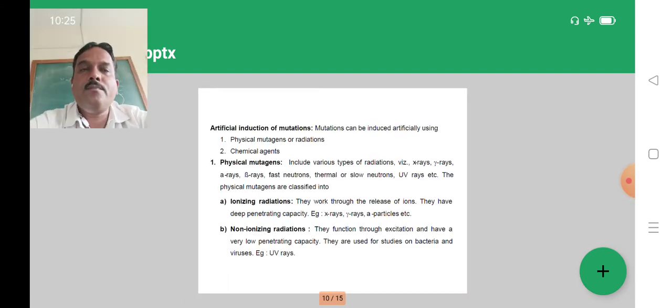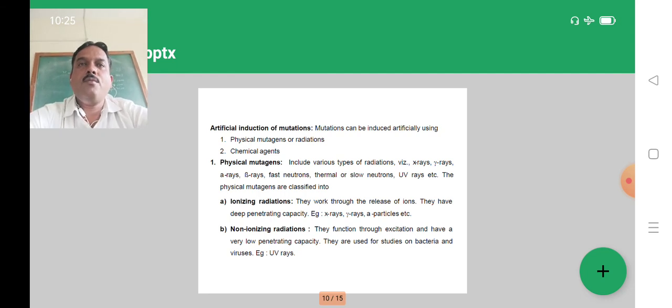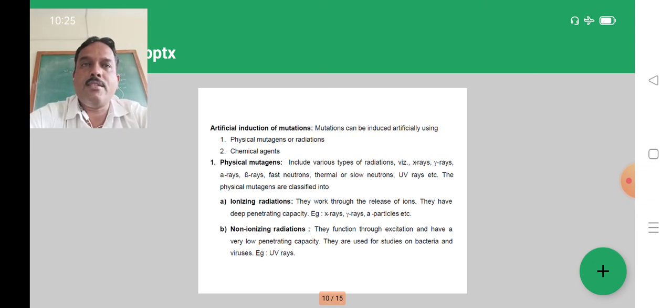Next one is how we can induce mutations artificially. There are two types. One is spontaneous mutation, which means the occurrence will be natural, and in the other case we can create the mutation artificially. So which are the different agents that are used? The first one is physical or chemical mutagens.